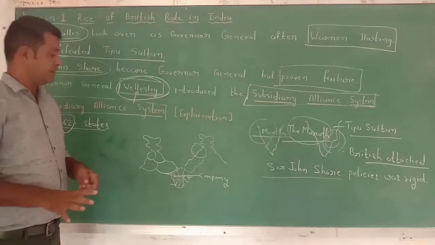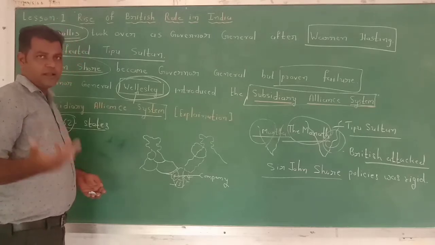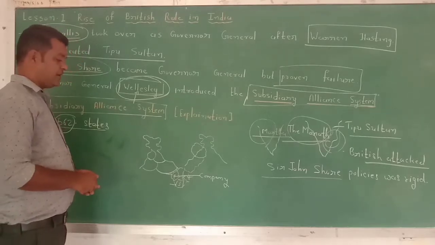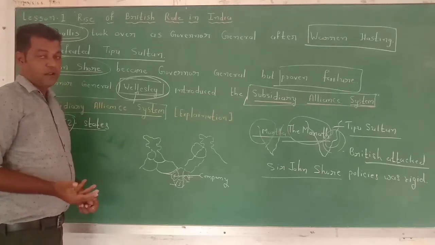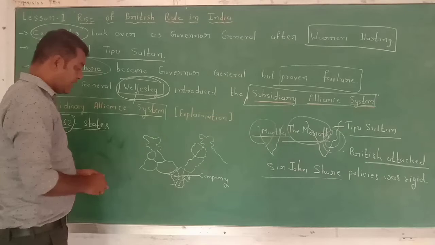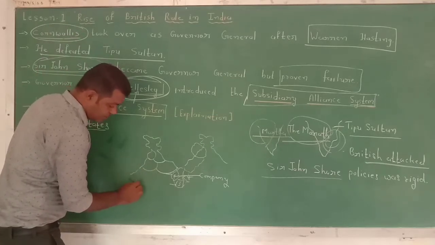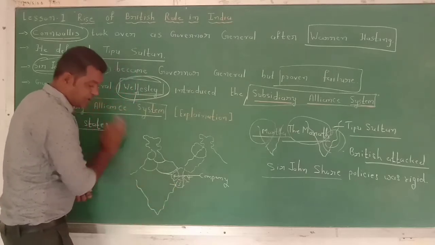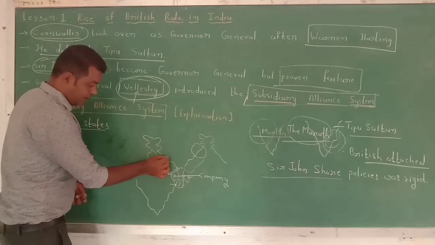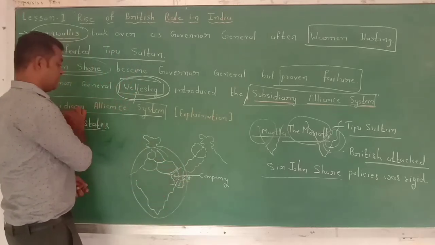Most of the kings first gave money, but gradually they lost the ability to pay money to the company, and as a result, gradually the British covered most of the region of India, and India became a British colony through this system,